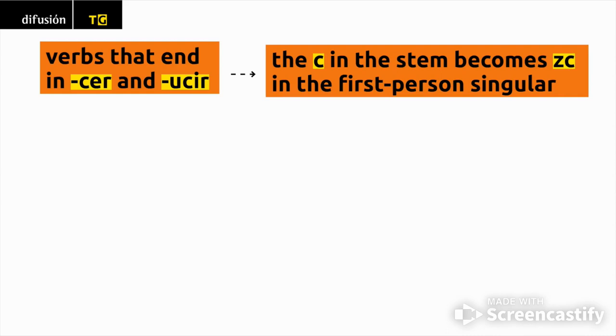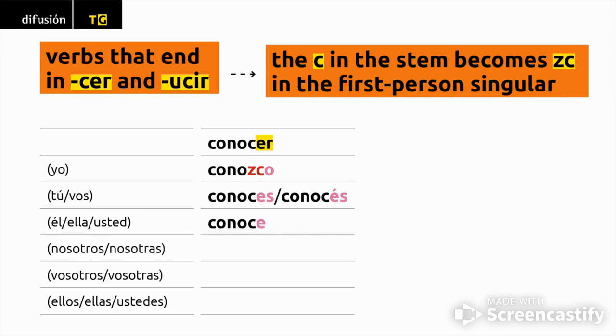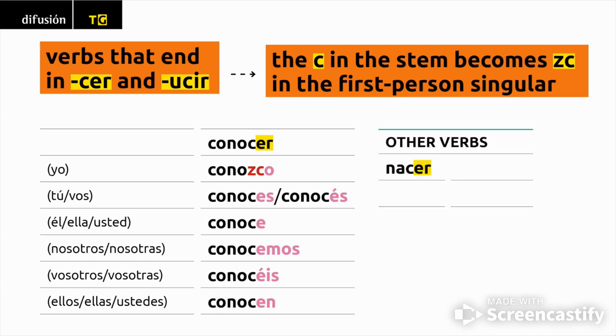With verbs that end in cer and cir, the C in the stem becomes ZC in the first person singular. Conocer, yo conozco, tú conoces, vos conocés, él, ella, usted conoce, nosotros, nosotras conocemos, vosotros, vosotras conocéis, ellos, ellas, ustedes conocen. Other verbs. Nacer, nazco. Parecer, parezco.